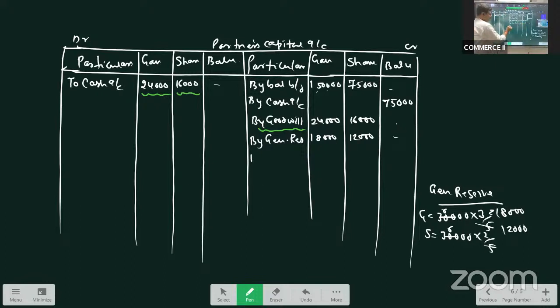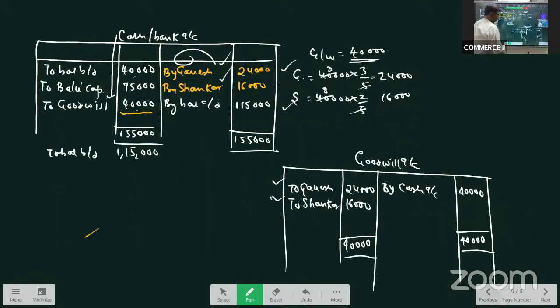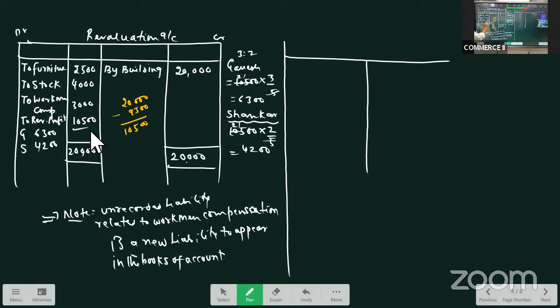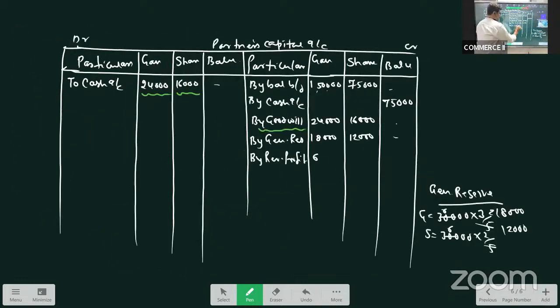What is the last item? It is revaluation profit. We have prepared the revaluation account, no? How much profit did we have? We had a profit of 10,500, which was distributed as 6,300 and 4,200. So 6,300 and 4,200. Now let us close this.